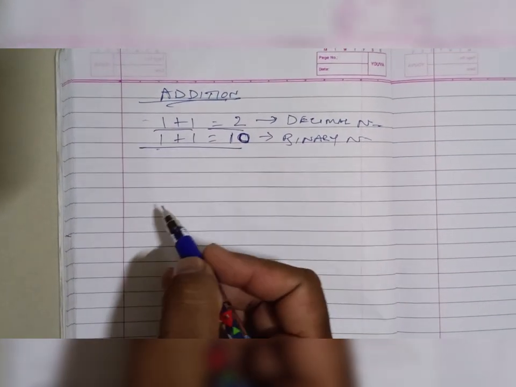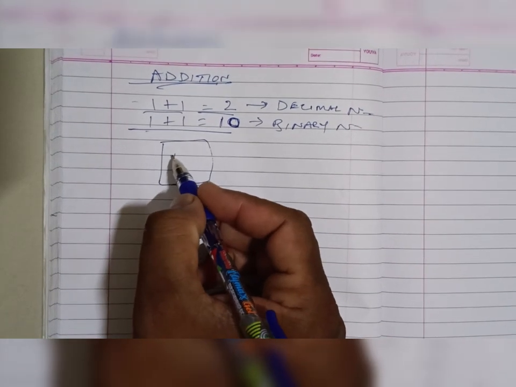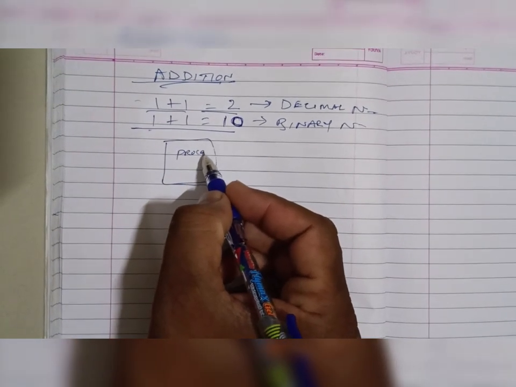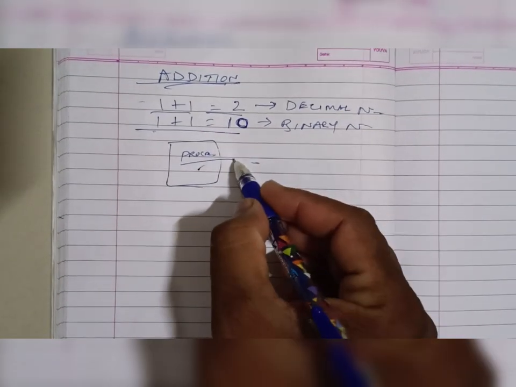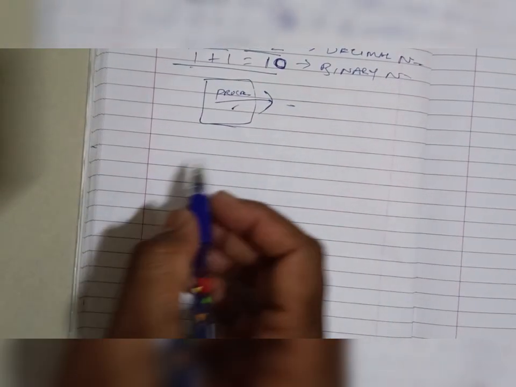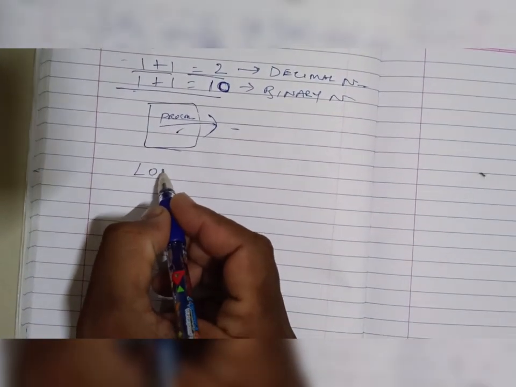But this simple process, how will it be in a processor? Any guess? Okay, I will explain. In a previous video, I already covered logic gates.